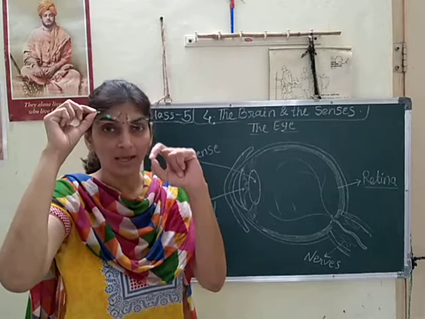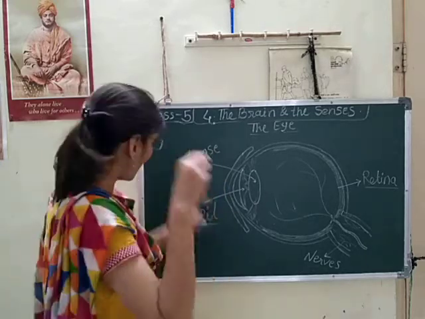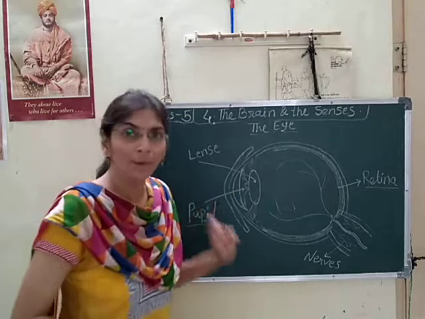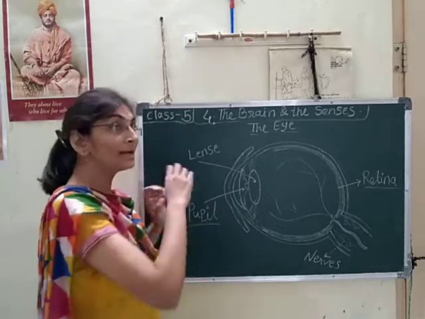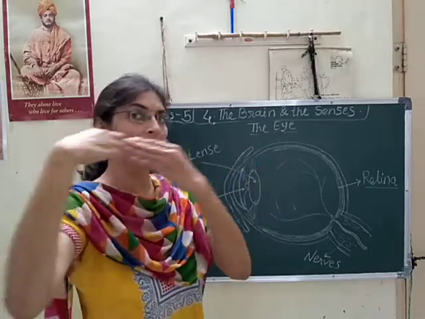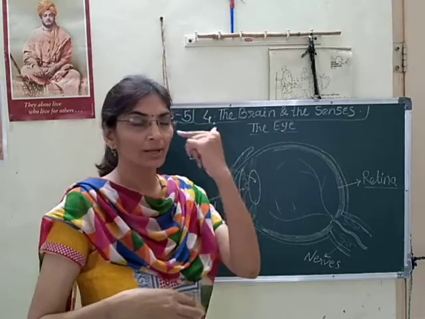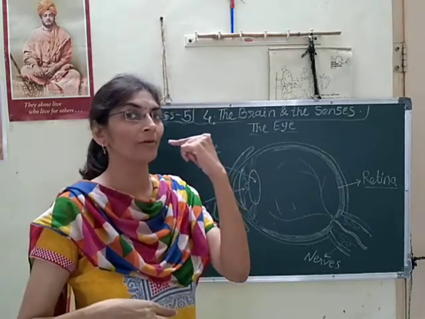Black spot. And in every eye you can see that black spot is known as the pupil. The light enters through this pupil and reaches the retina through the lens. Yes, so it is the entrance of our eye.